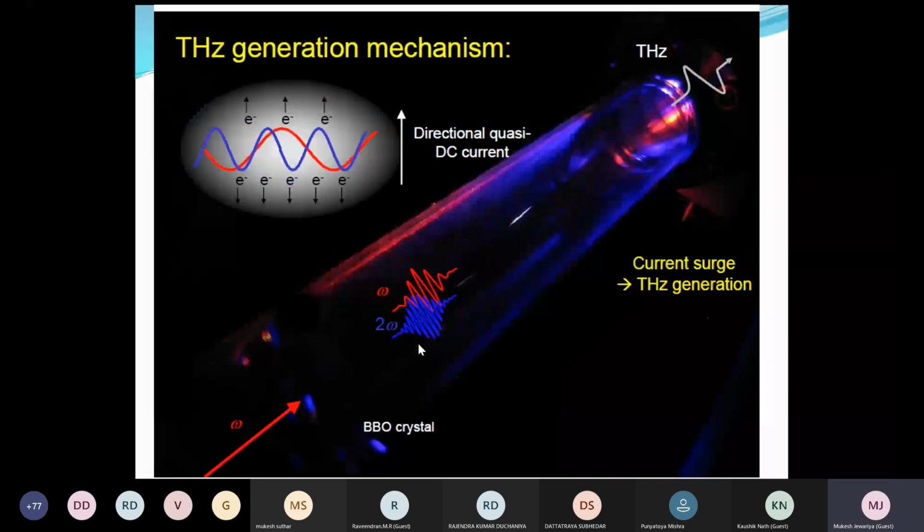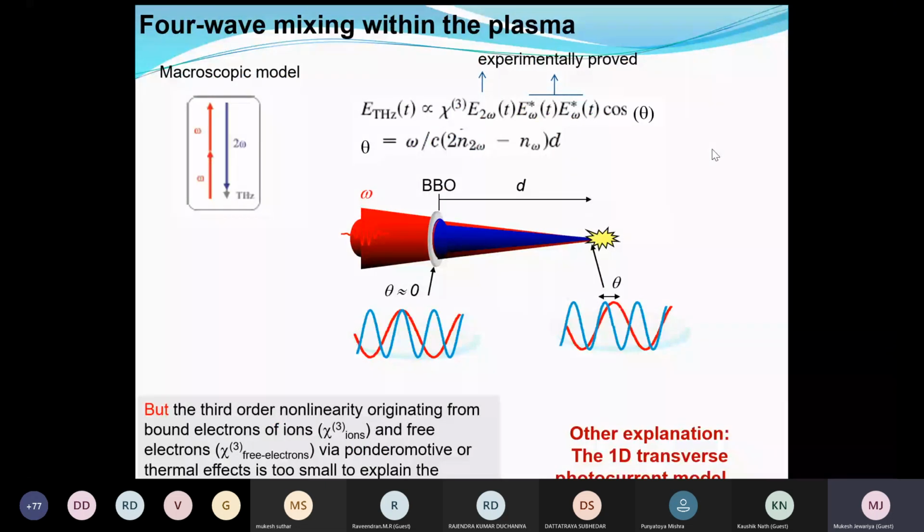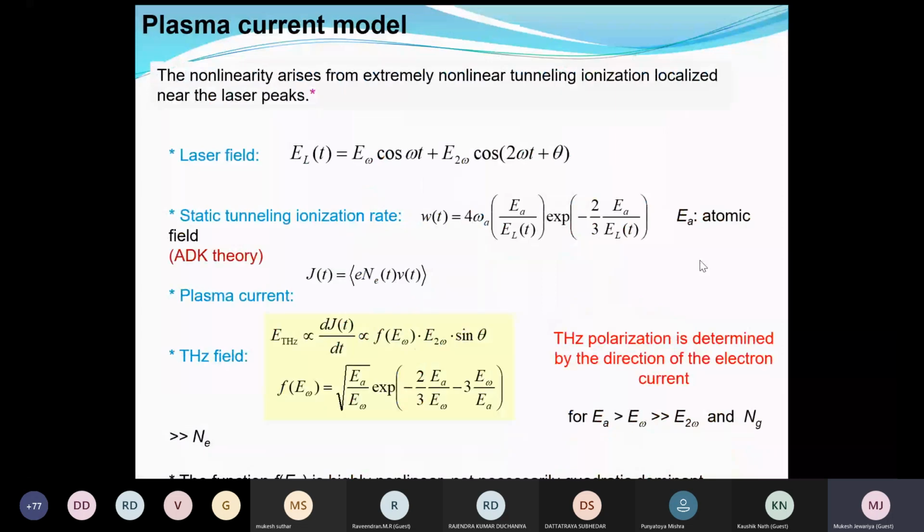So this is the typical setup people use to generate terahertz. They focus this optical pulse, and you see the air plasma here. This air plasma gives terahertz, so we call it current surge. There is debate about the mechanism. Some people say this is ponderomotive force, some say this is air plasma breakdown, some say this is four-wave mixing, and some give new concepts. I will tell you about ADK, the tunneling ionization rate, and current theory, something like that.